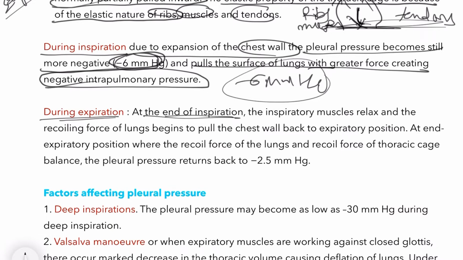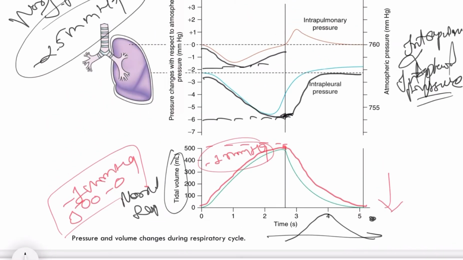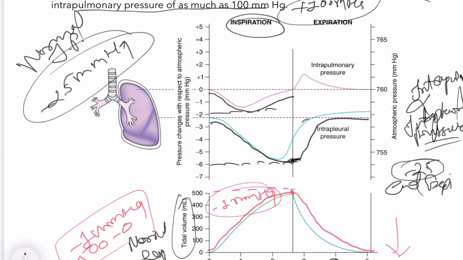During expiration, at the end of inspiration, that is the start of expiration, the inspiratory muscles relax and the recoiling force of the lung, that is the collapsing of the lung, pulls the chest wall back to the expiratory position. At the end expiratory position, when the recoil force of lungs and the recoil force of the thoracic cage balance, the pleural pressure returns back to minus 2.5 mmHg. As you can see here, it's minus 2 mmHg, then here it is plus 2 mmHg. So both are reciprocal and vice versa.